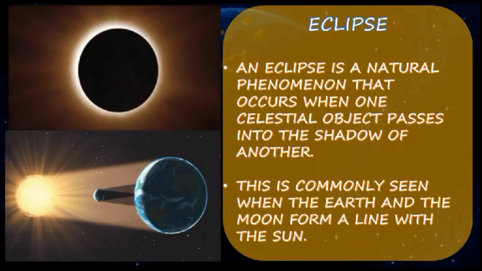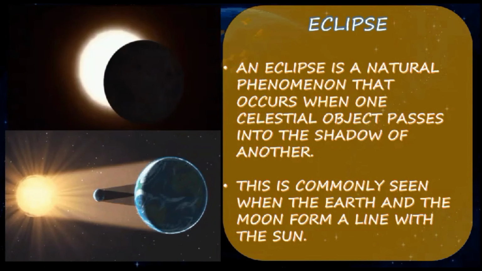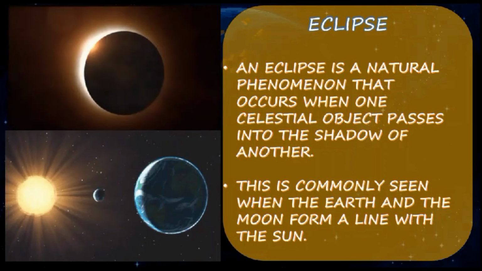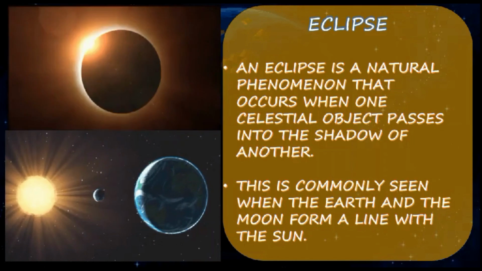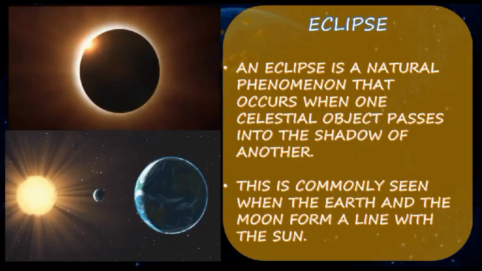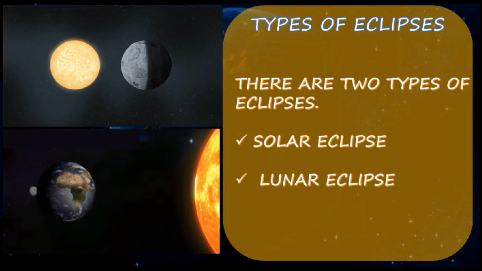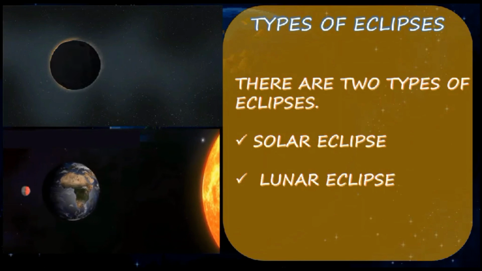Eclipse. Next we are moving to the topic of eclipse. An eclipse is a natural phenomenon that occurs when one celestial object passes into the shadow of another. It is commonly seen when the Earth and the Moon form a line with the Sun. We are aware that the Moon revolves around the Earth and the Earth revolves around the Sun, right? So sometimes the Sun, the Earth and the Moon come in a straight line and an eclipse occurs. Because of that only, eclipses occur.